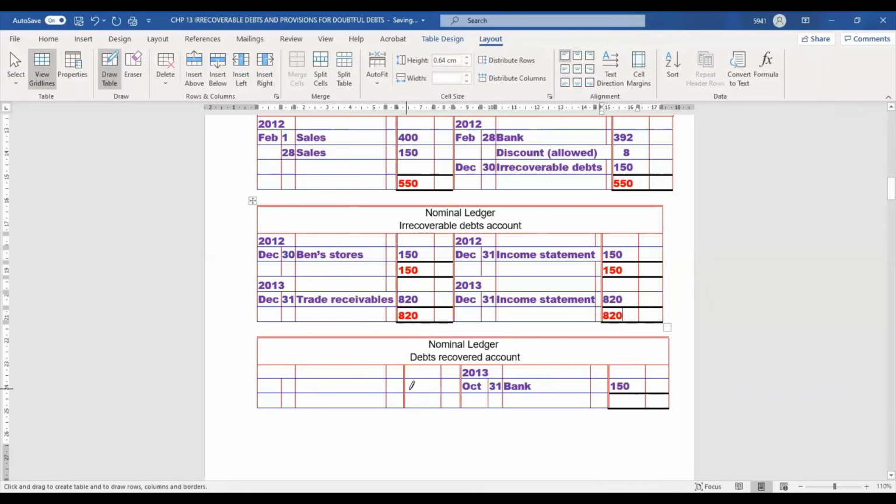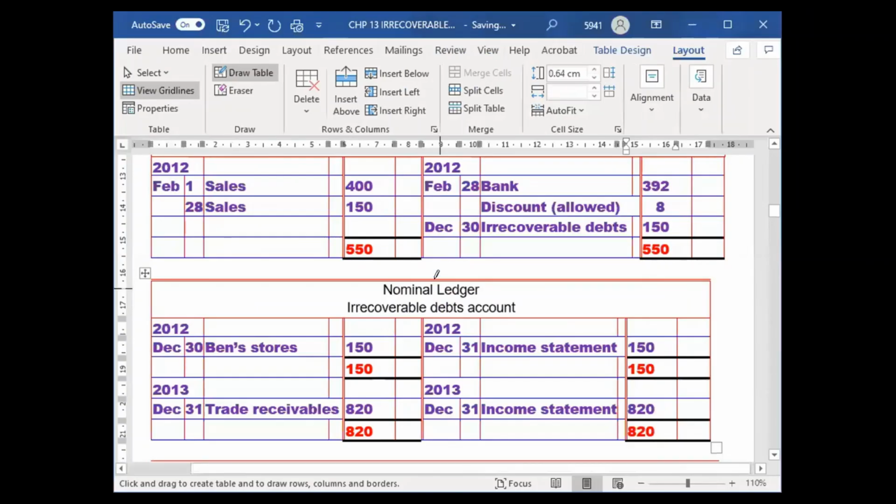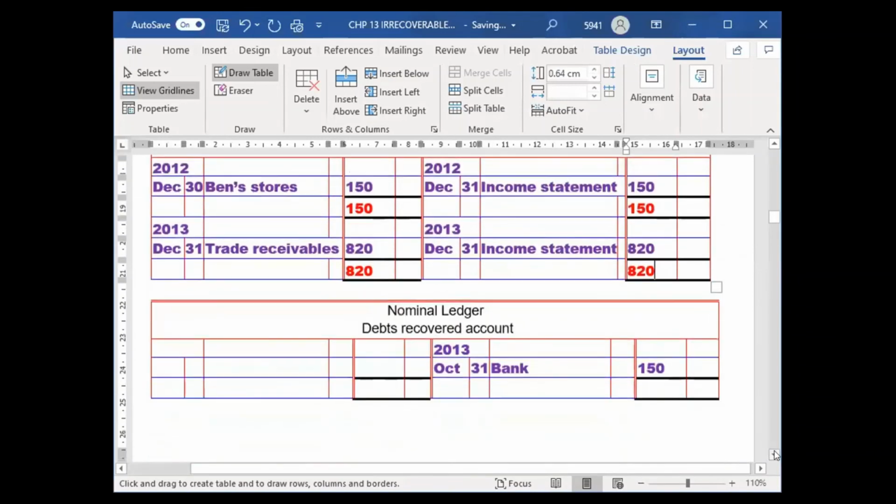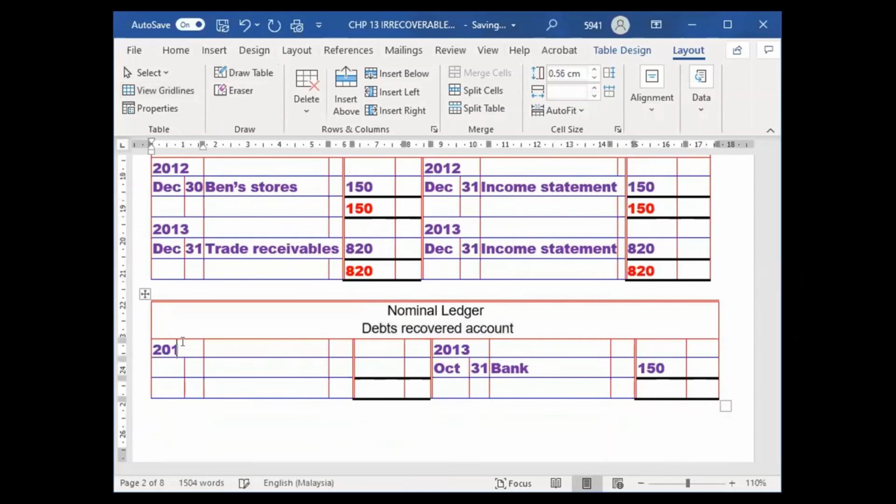This one also we need to balance up. Debts recovered is your income. You remember? Income and expenses, both will transfer to income statement. 2013, we write here December 31st, then we write here income statement.